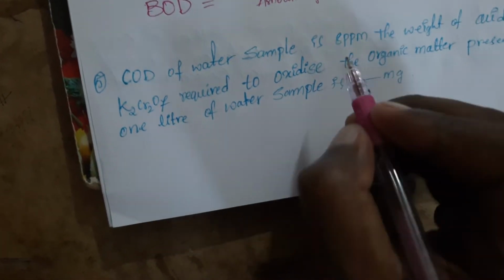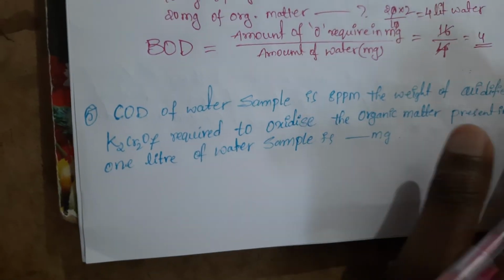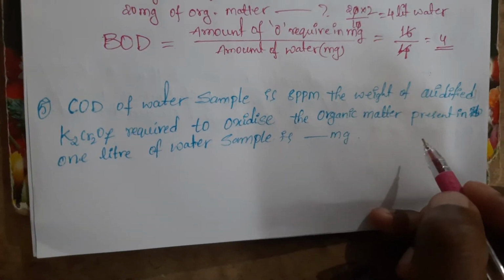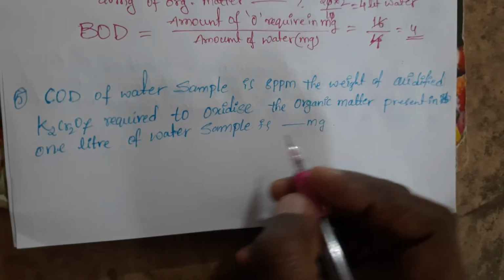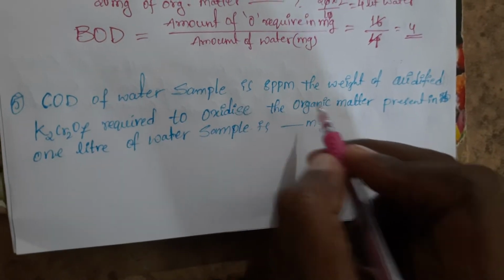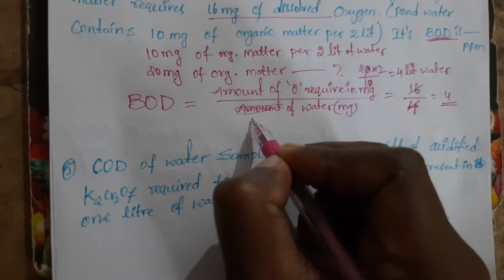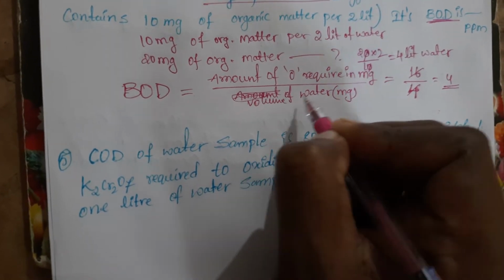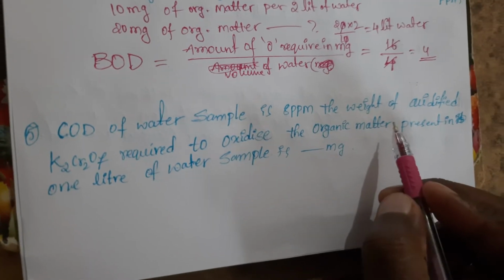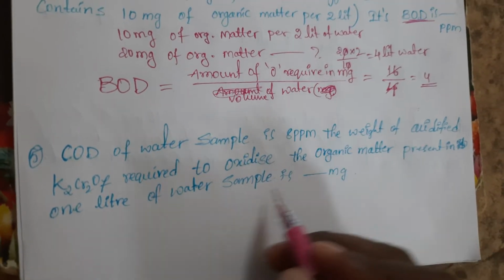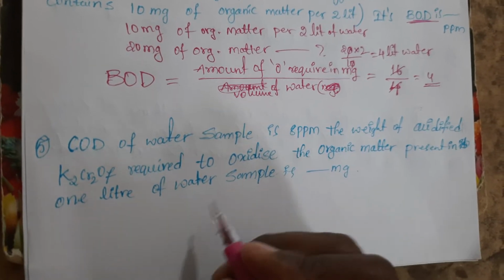The COD of a water sample is 8 ppm. The weight of acidified potassium dichromate required to oxidize the organic matter present in 1 liter of water sample is how many milligrams, they are saying. The COD of the water sample is 8 ppm. Here the volume of water is given.